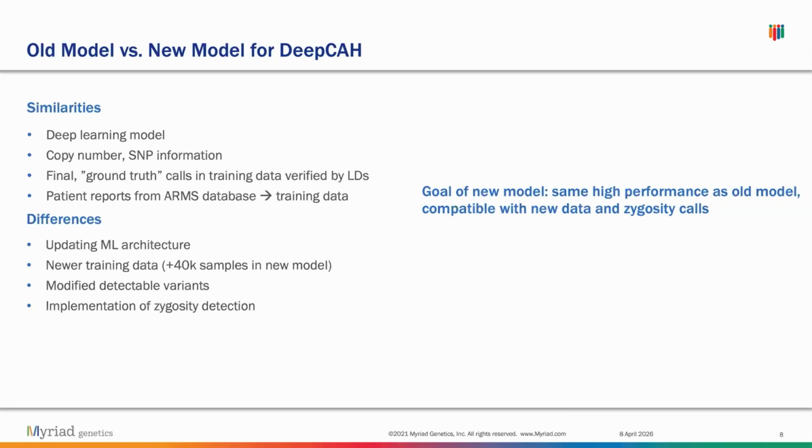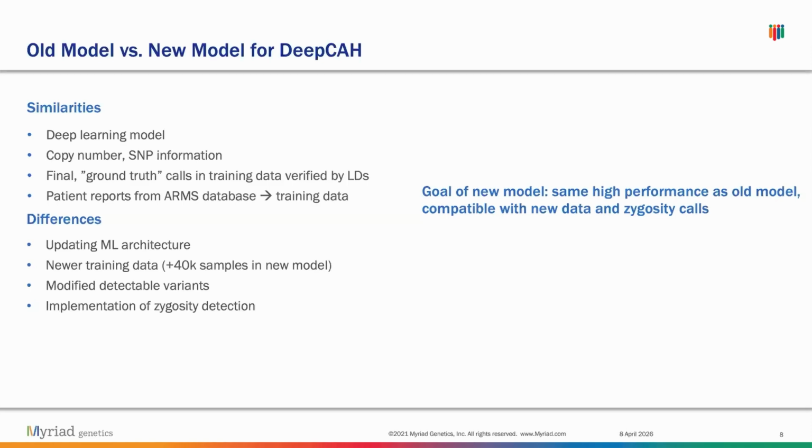So there's actually an older model of DeepCAH that was previously at Myriad prior to me joining. When I joined Myriad as an intern, there were some things that we wanted to modify and update about this old model. There are many similarities. For example, it still retains the deep learning aspect of it all, and the input data overall looks the same. However, there are some main differences.